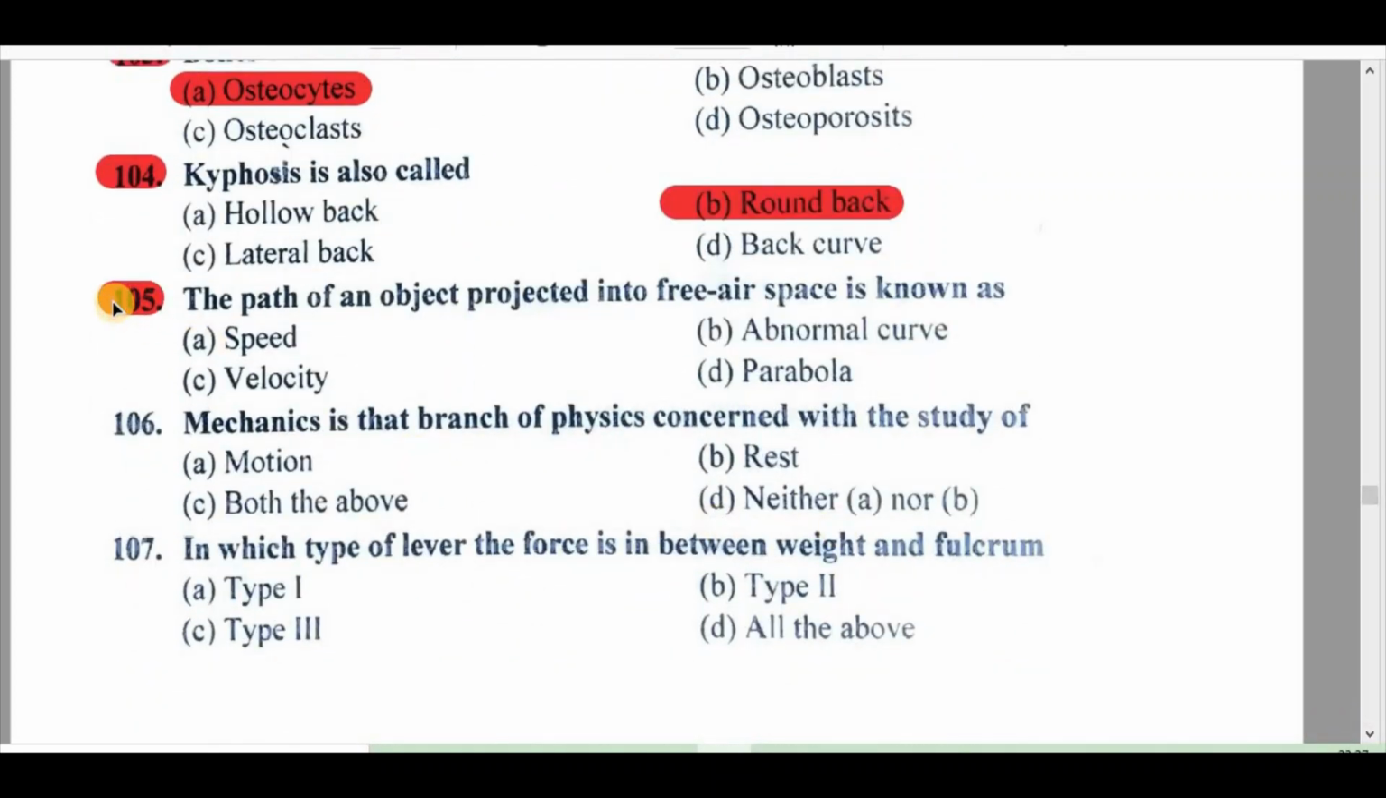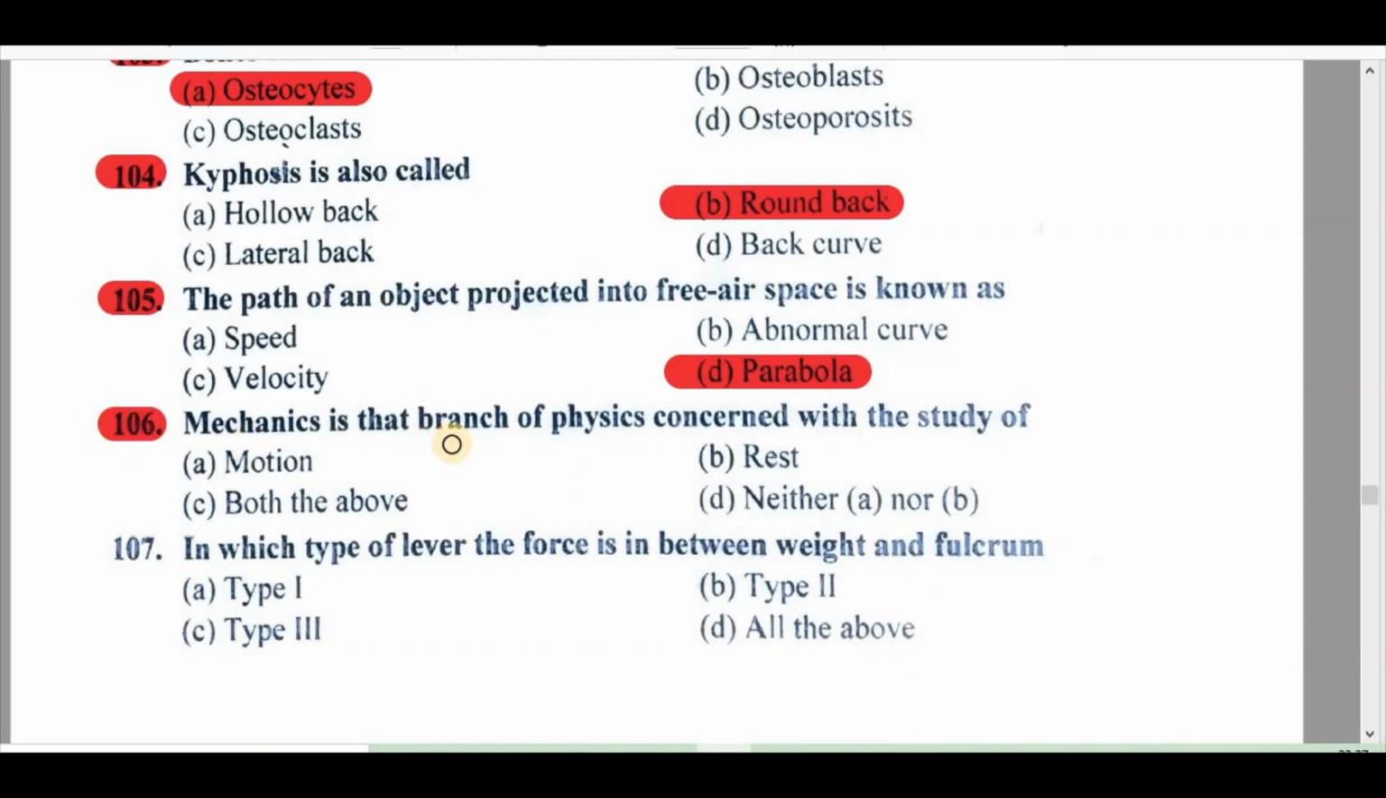105. The path of an object projected into free air space is known as: A. Speed, B. Abnormal curve, C. Velocity, D. Parabola. Right answer is D. Parabola.